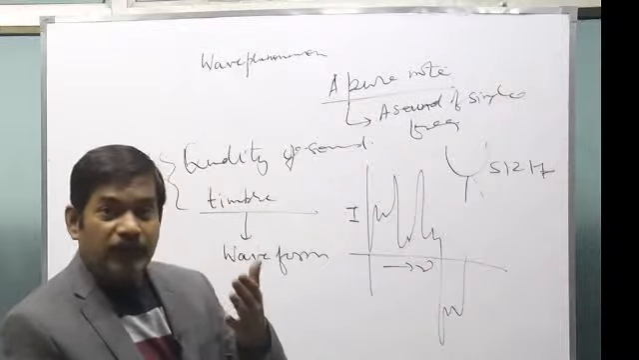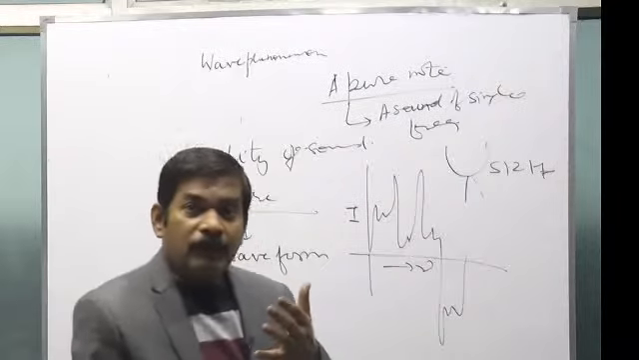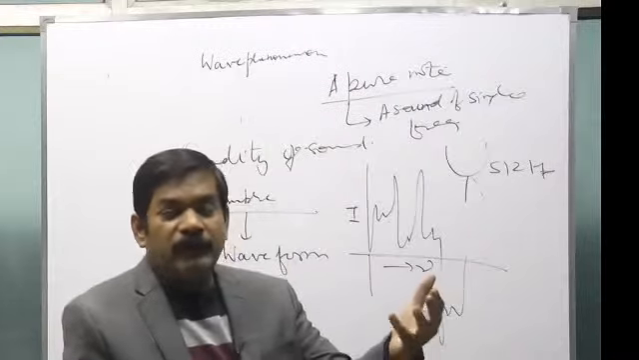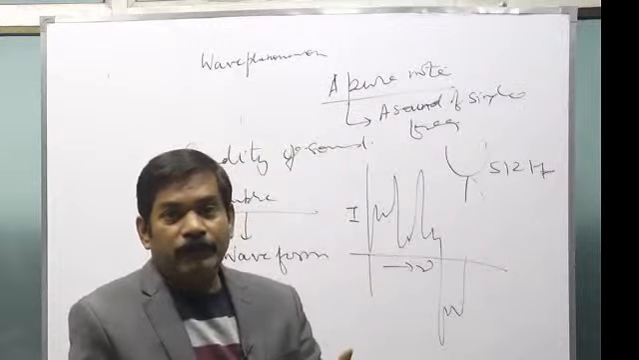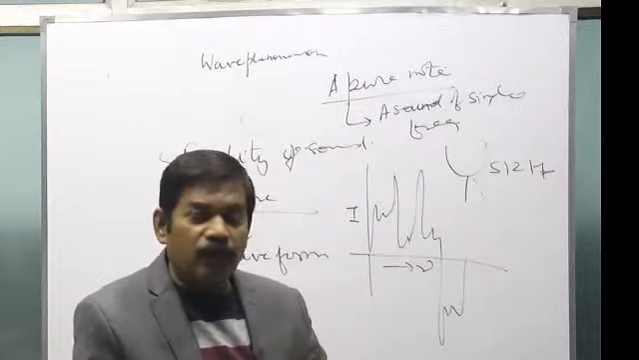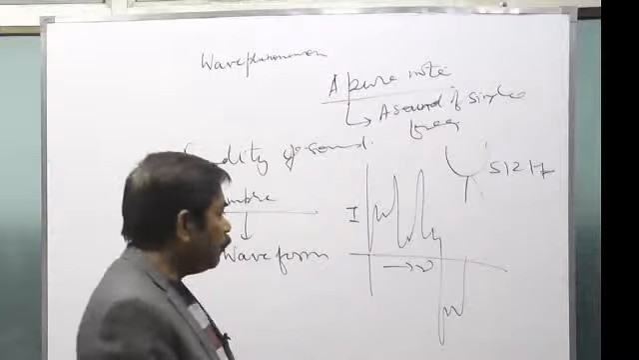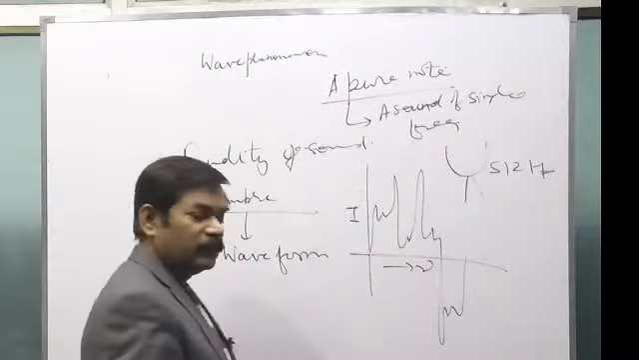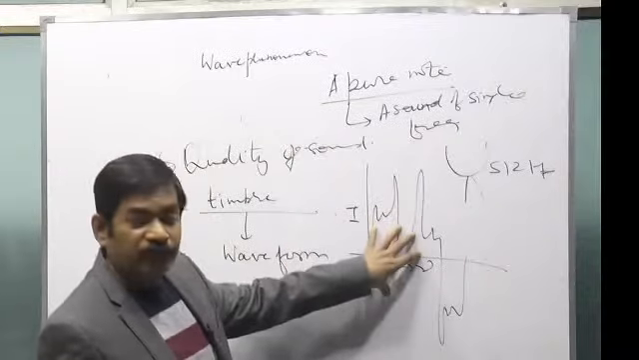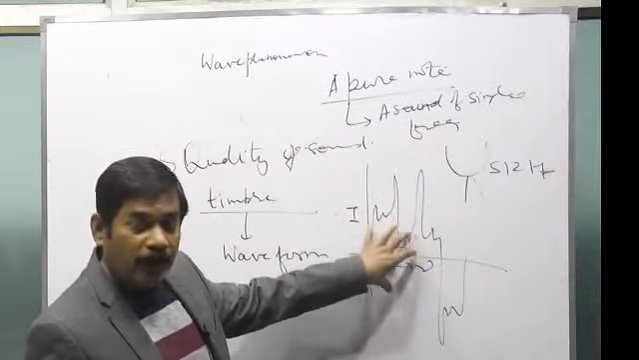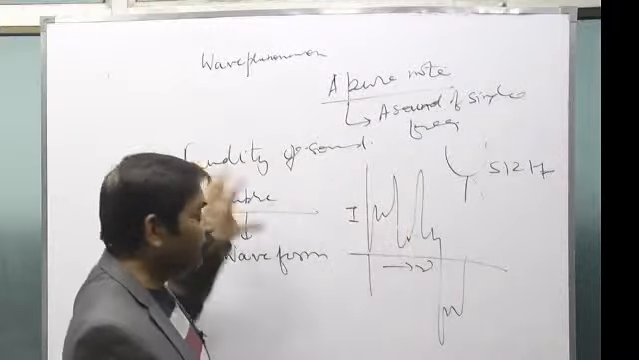So when we speak, two things happen. As the sentence proceeds, as the song proceeds, frequency keeps changing. Along with that, intensity also varies. So the variation of intensity along with the variation of frequency defines the waveform, and upon that depends the quality of sound.